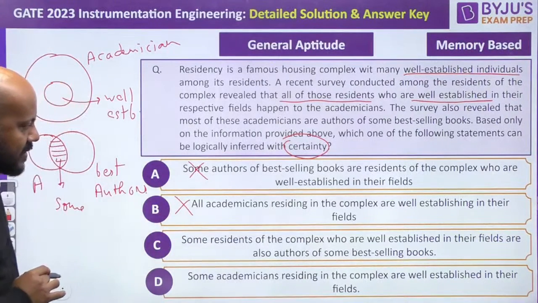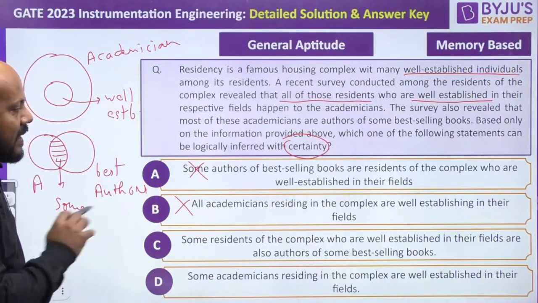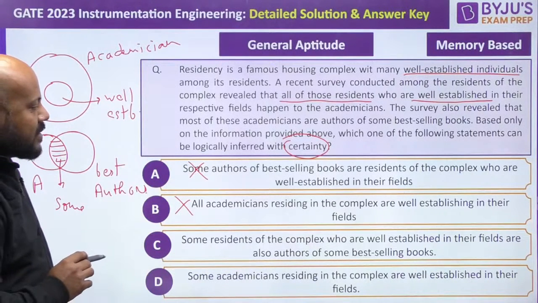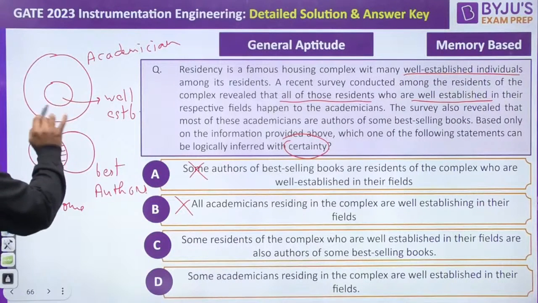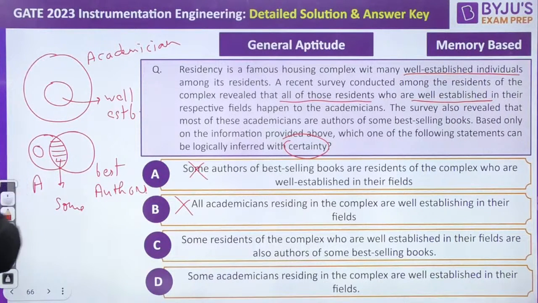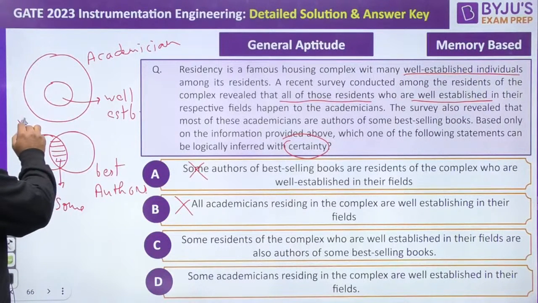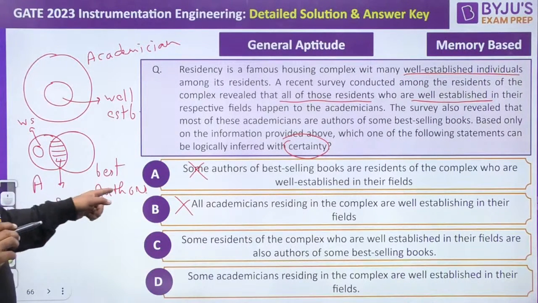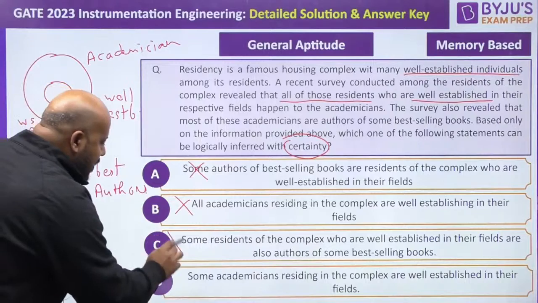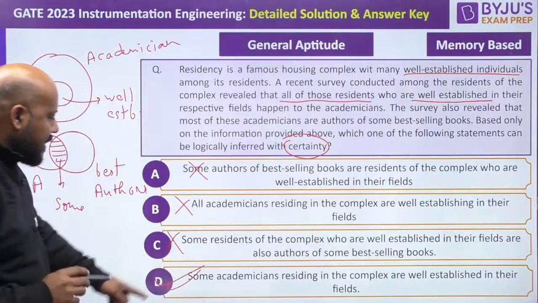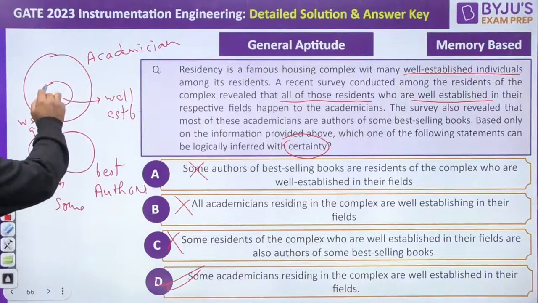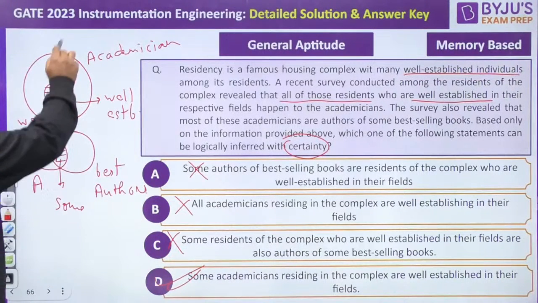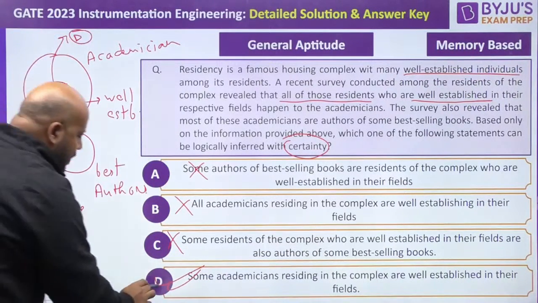C option, some residents of the complex who are well established in their fields are also the authors of some best-selling book. No, this is wrong. Because this area which represents well established, this may be here. This may be here. So there may not be any overlapping with the well established and the best-selling authors. So this is also wrong. But option D is 100% correct. He is saying some academicians residing in the complex are well established in this field, and this is 100% correct. Option D. So D is the correct option.